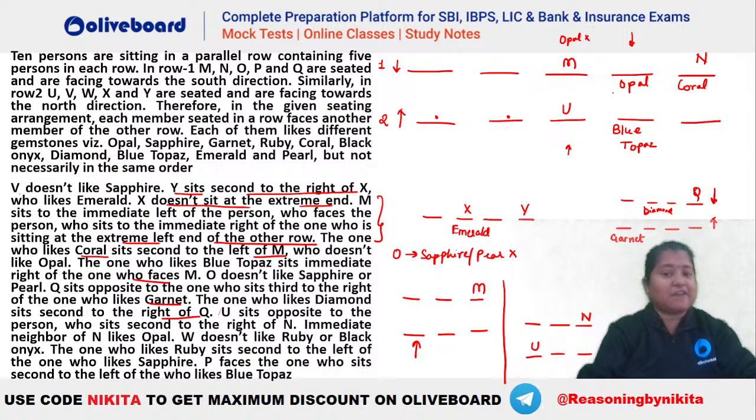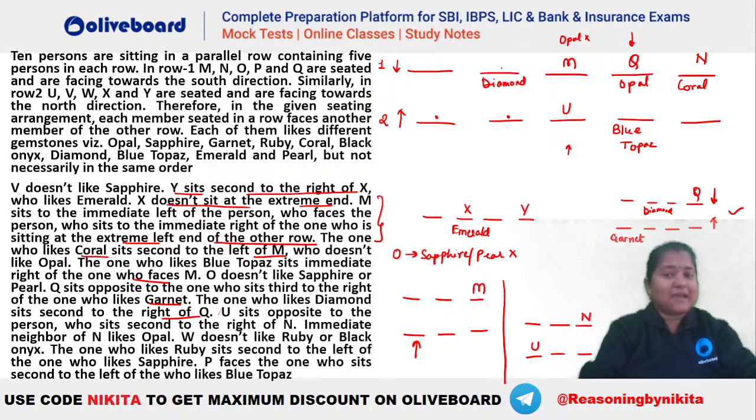Okay, so you can see we have placed your U and N also. Now you can place your Q also, because N is already at the extreme. So you can see Q will be this person, and second towards his right we have your diamond. So diamond will be this person. I hope this is clear.